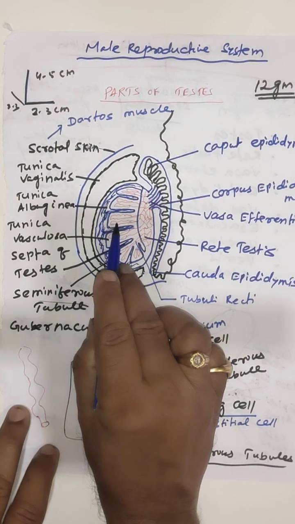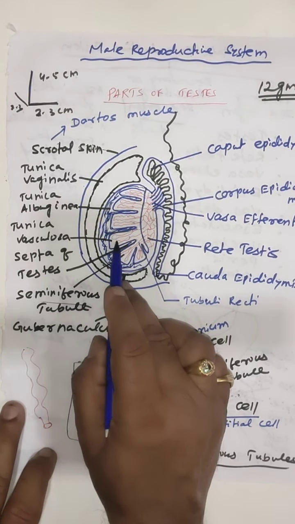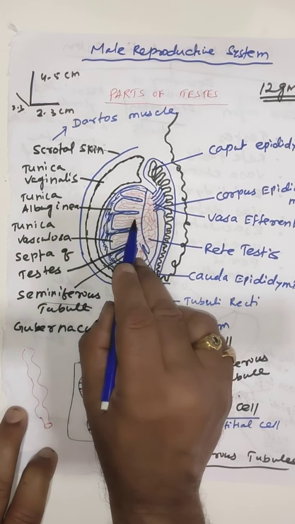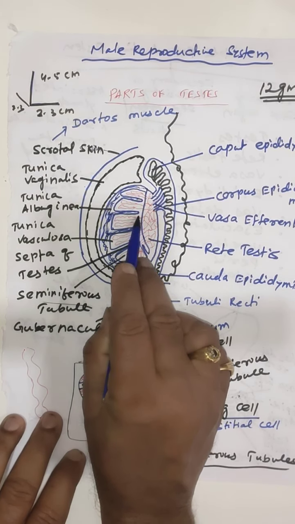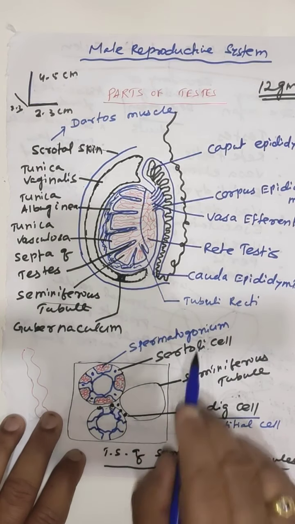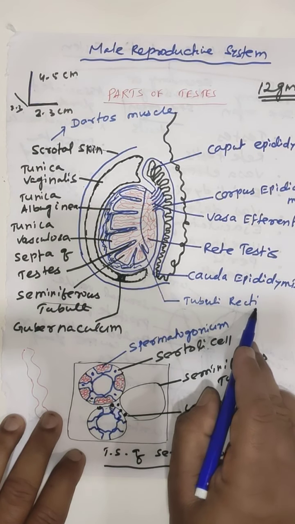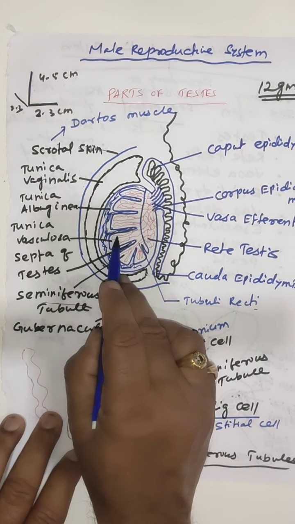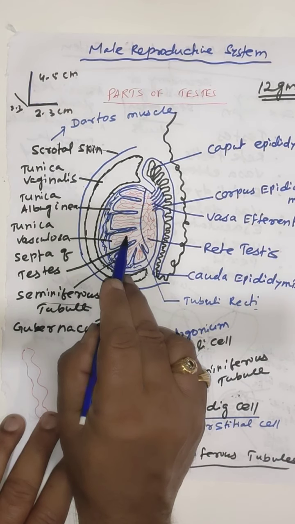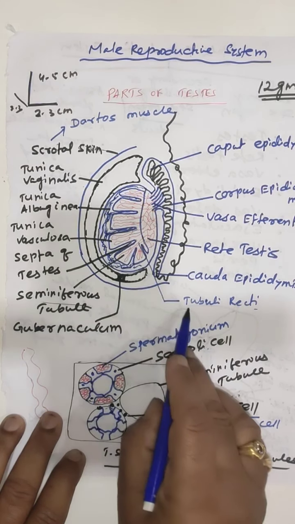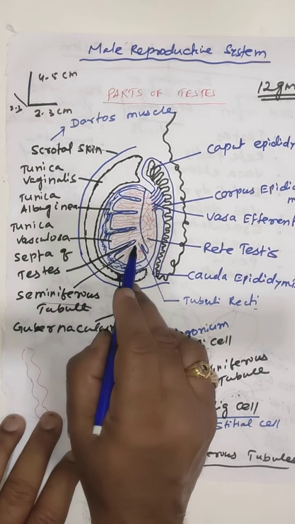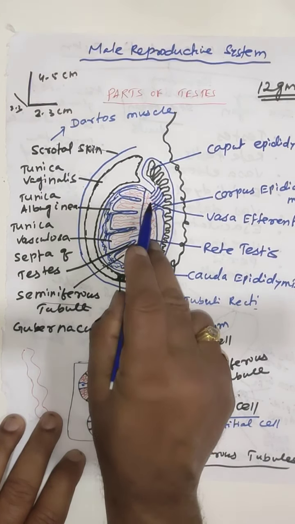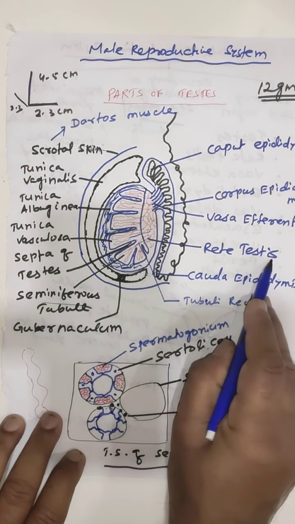Each seminiferous tubule is an elongated, coiled structure, whereas the last part of each tubule becomes straight, called the tubuli recti. A number of tubuli recti unite to form capillaries. These capillaries are called the rete testis.